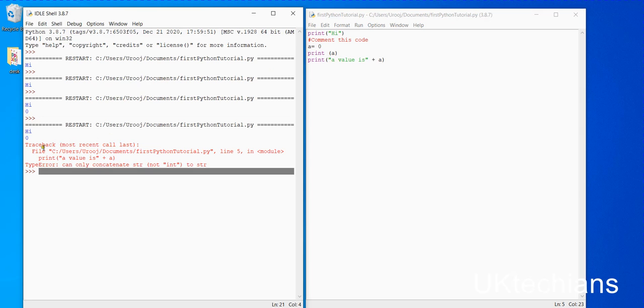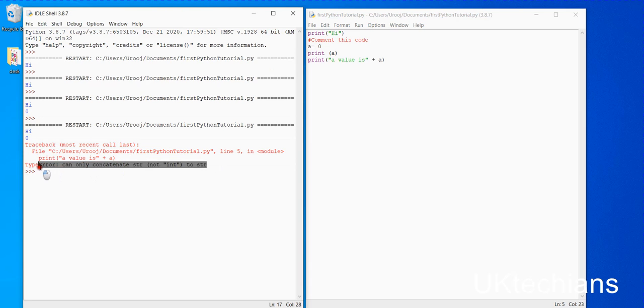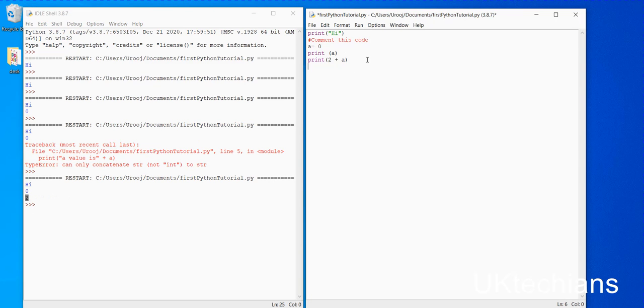It shows a traceback error, a type error: you can only concatenate a string to a string, because we cannot use a variable with a string value like this. If we say 2 plus a, and save and run, it will display an error. So we can't print a string with an integer.